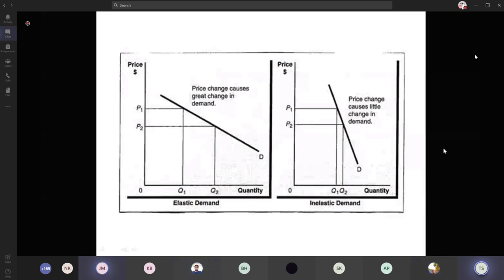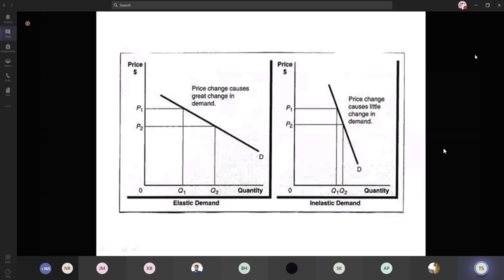Okay. So on your left side, the first one is the elastic demand, that says price change causes great change in demand. That is, a smaller change in the price causes a greater change in the quantity demanded. See the gap between these two changes, price and the quantity demanded. P1, P2 is lesser than Q1, Q2. So little change in the price leads to a greater change in the quantity demanded.